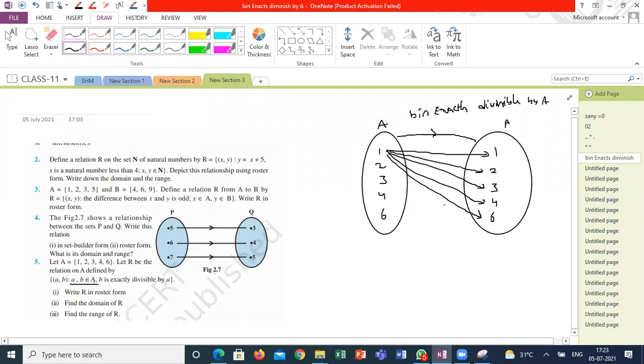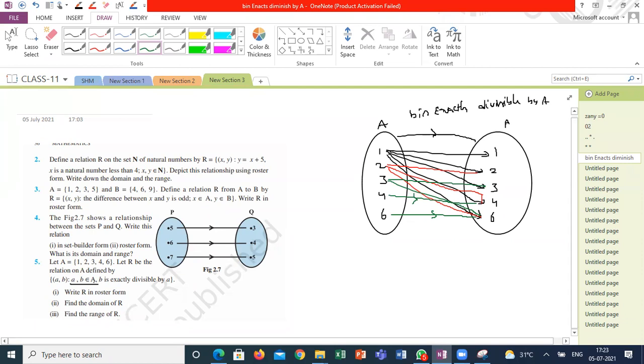Yes, sir. 2: 2,2; 2,4; and 2,6. 1,3 is not pairing up with 2. When it is 3: 3,3 and 3,6. When it comes to 4, only 4. When it comes to 6, only 6. Correct? Am I right or wrong?